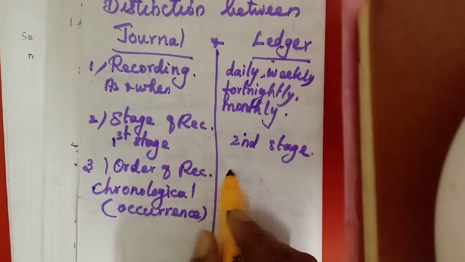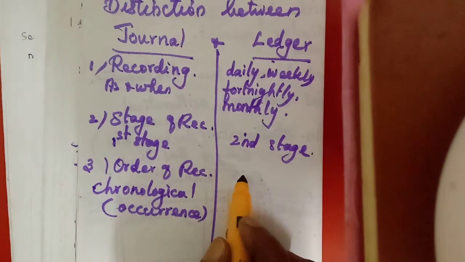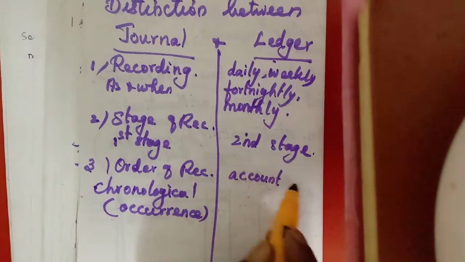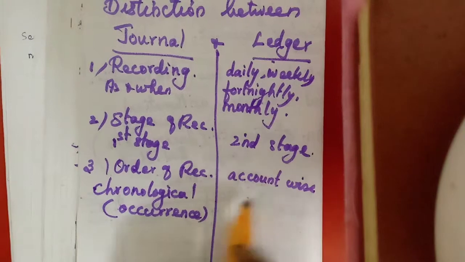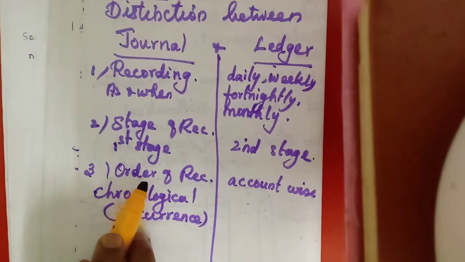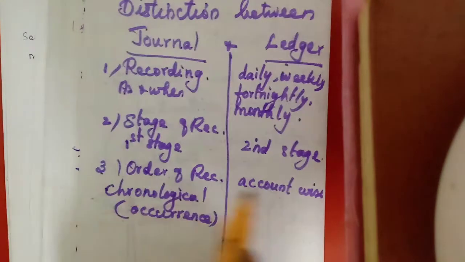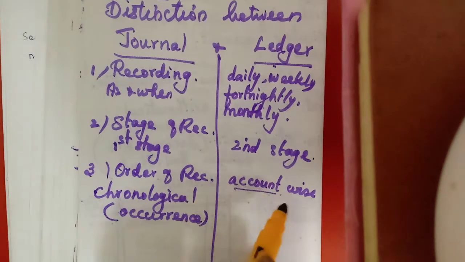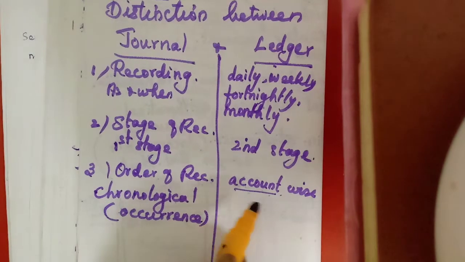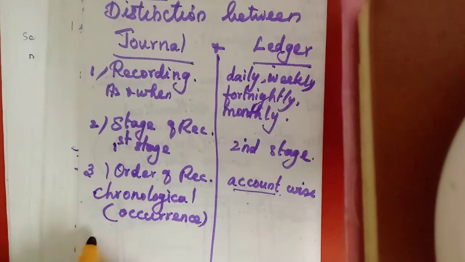But here the posting in the ledger will take place in which order? Account-wise order. That means when we post, they will check the first journal entry and see what the first account is. That account will be posted first. So here posting is made only account-wise.